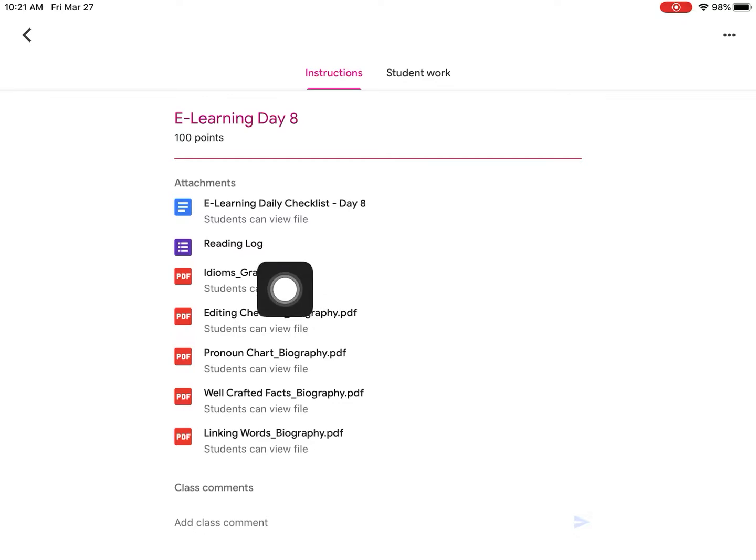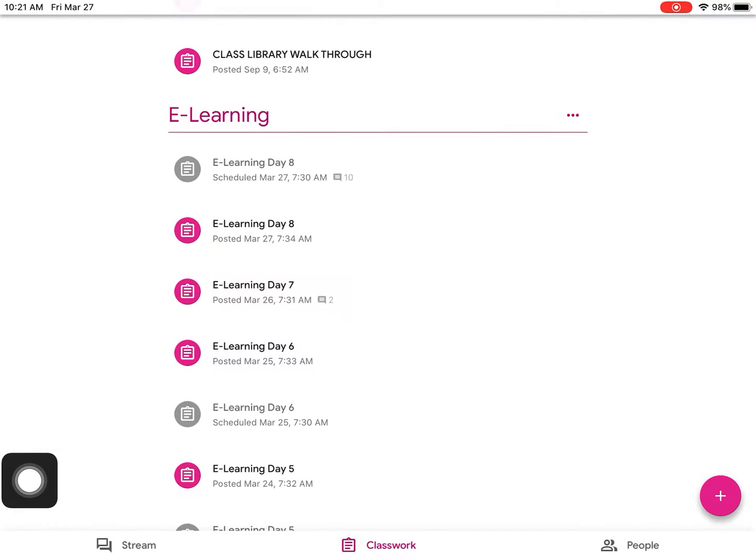So all of these things are what's due, right? So what you have to work on, and just these organizers here, the editing checklist, the pronoun chart, the well-crafted facts, and the linking, as they say under the headings, they're all for your biography. So let's take a look about what those mean, and I can help you.